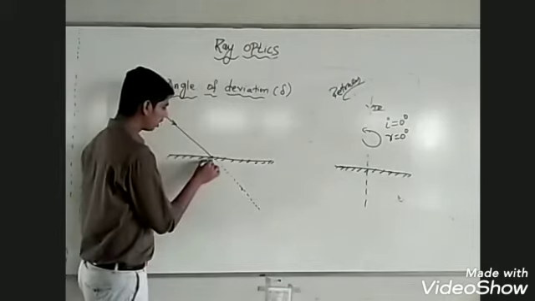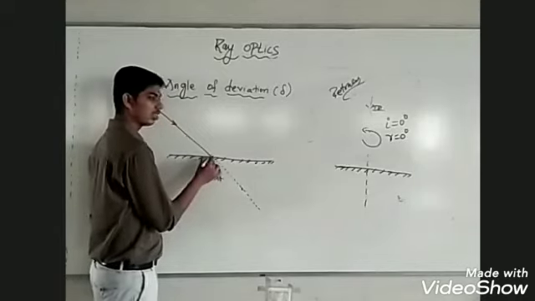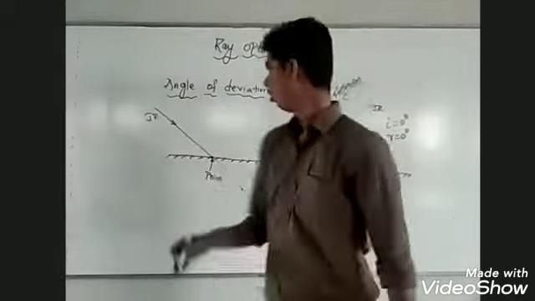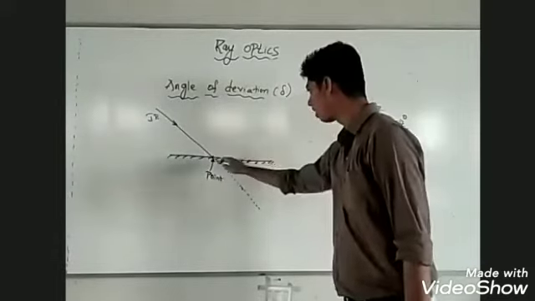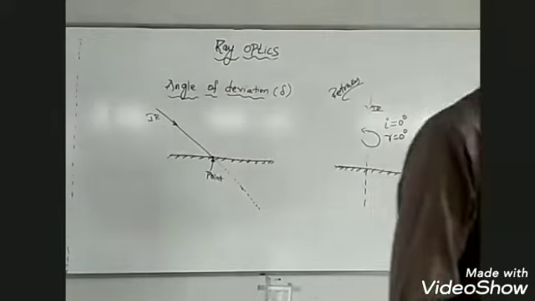But what happens at this point? The light may pass along its original direction, or it gets deviated.